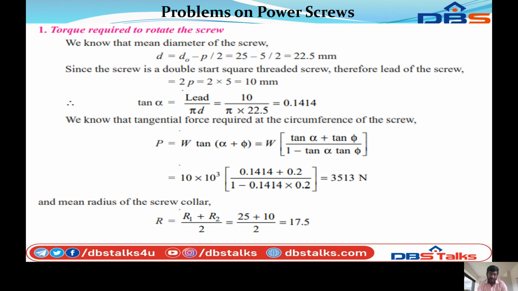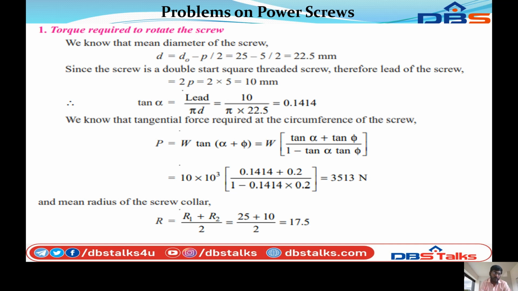So W tan alpha plus phi, that is equal to W into tan alpha plus tan phi by 1 minus tan alpha into tan phi, that is equal to 10 into 10 cube, tan alpha 0.1414 plus tan phi 0.2 by 1 minus 0.1414 into 0.2, that is equal to P is equal to 3513 Newton.